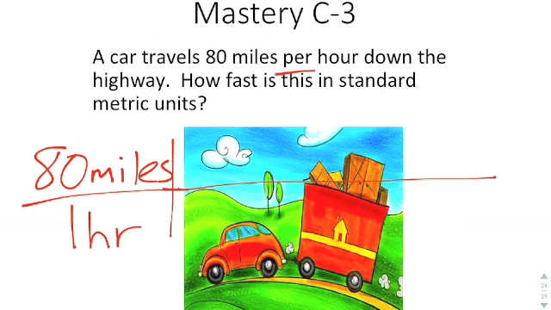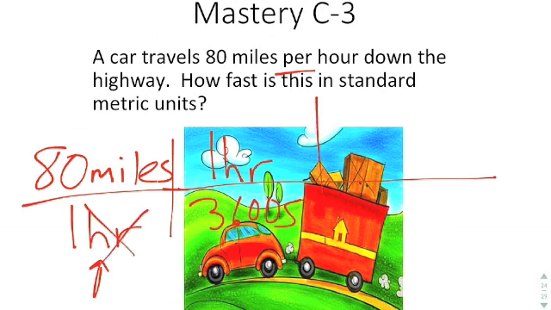Okay, so when you have 80 miles per hour down the highway, how fast is this in standard metric units? Well, the first thing you need to realize is that hours is not in standard metric units. So if that's not in standard metric units, the first thing that you're going to do is convert 1 hour into 3,600 seconds.